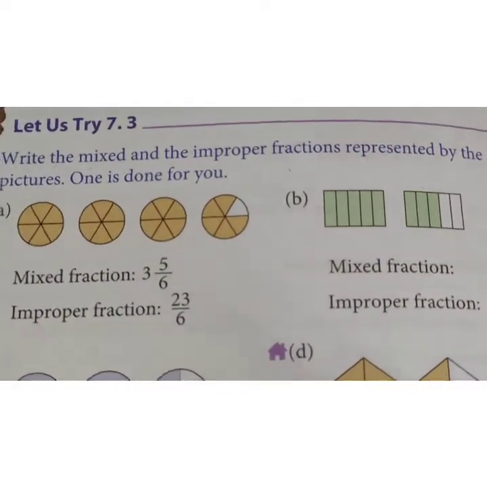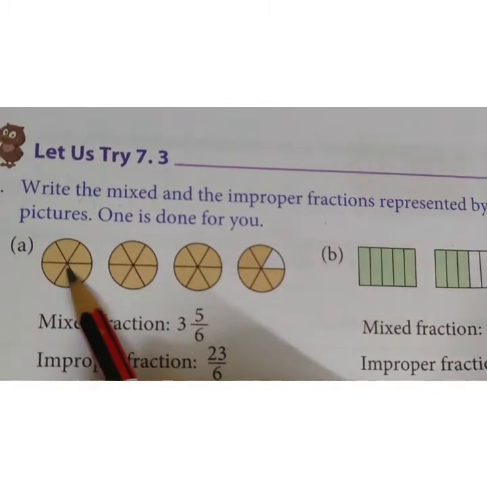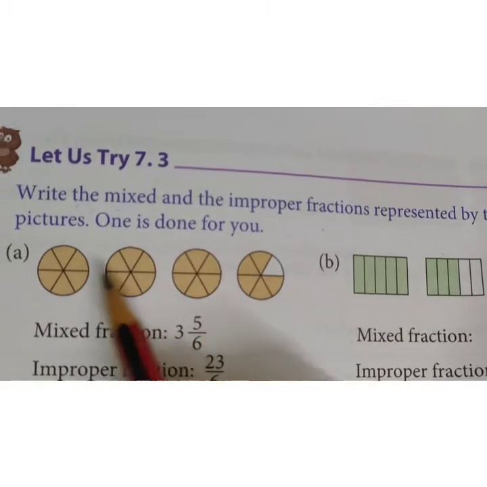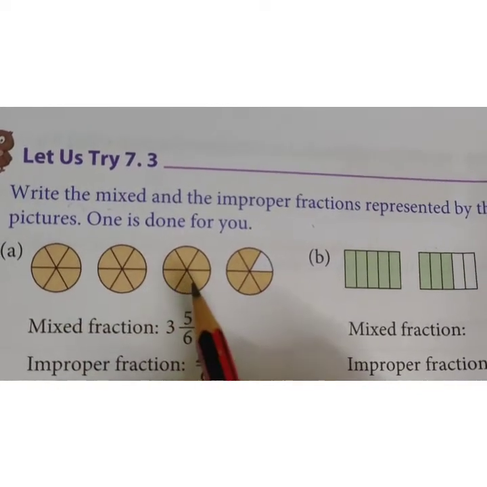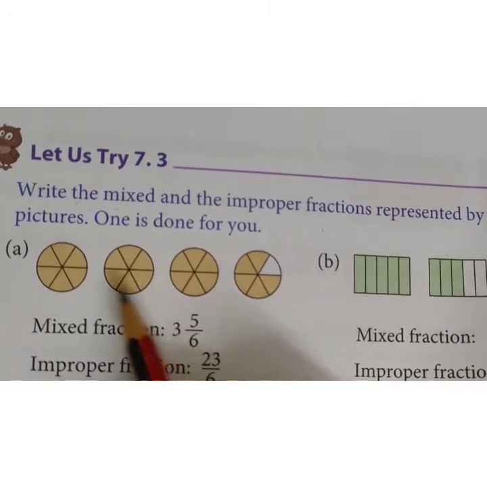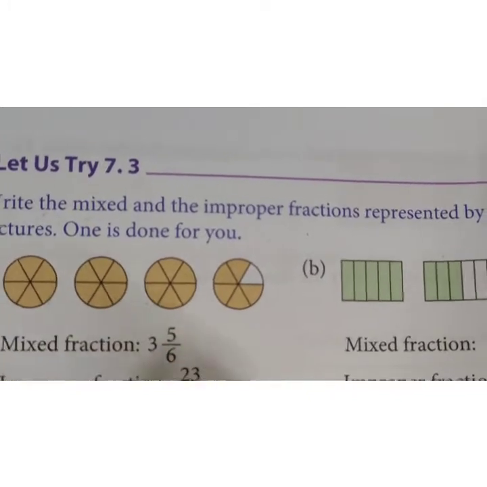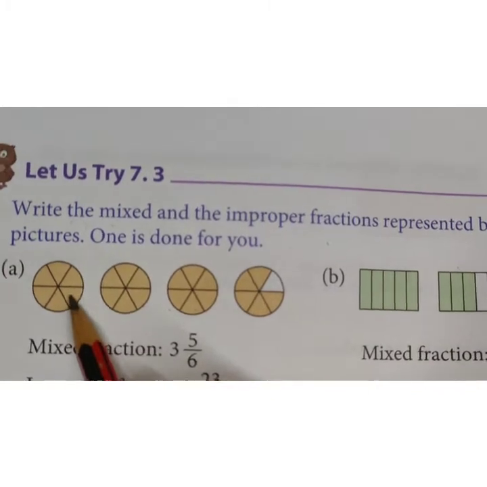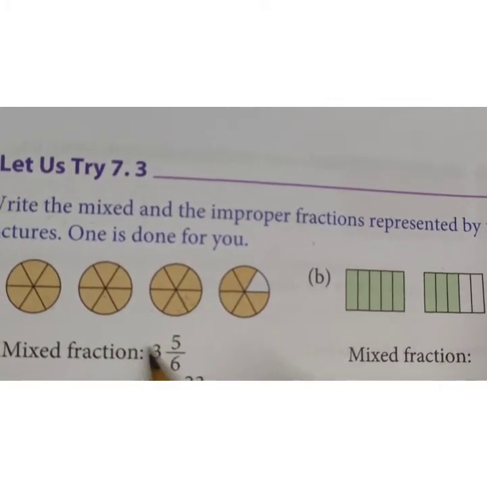How will we do that? So how will you write the mixed fraction from this picture? Firstly you have to understand this thing. You can see here this one is a circle, this one is a circle and this one is a circle. These circles are divided into 6 equal parts and all are fully colored. These 3 circles are fully colored, which means these 3 are the whole. The one which is fully colored is our whole part. So how many circles are fully colored here? 1, 2, 3. 3 circles are fully colored, that means our whole part will be 3.